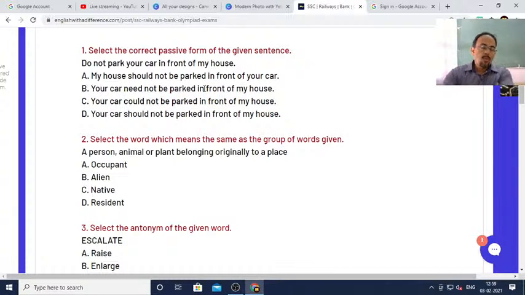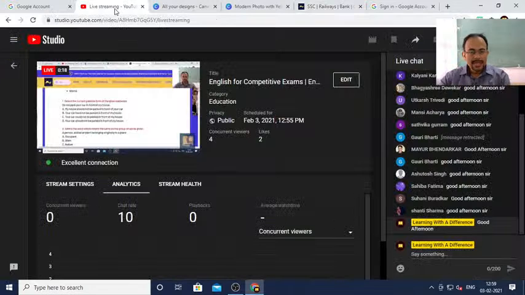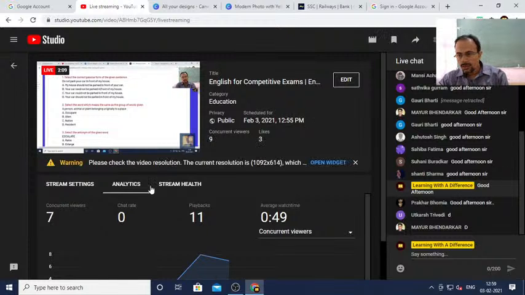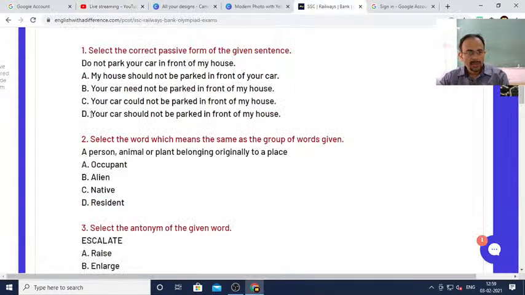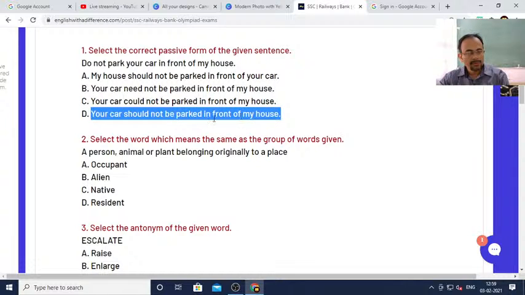So what according to you should be the answer? A, B, C, D. Yes, Prakhar, good afternoon, Utkarsh and Mayur, thank you so much. It is correct: your car should not be parked in front of my house.